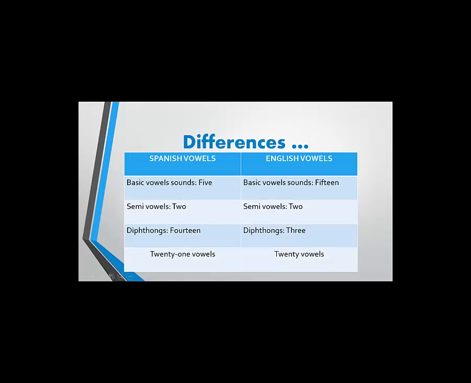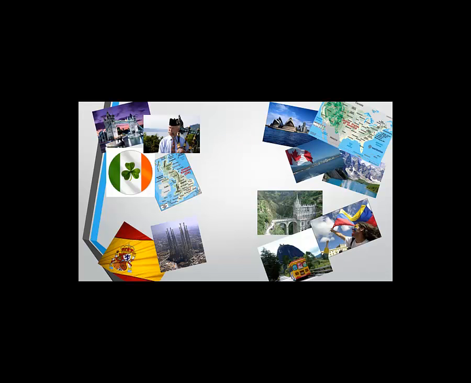And some differences are: in Spanish, there are 21 vowel sounds, 5 basic vowel sounds, 2 semivowels, and 14 diphthongs, in contrast to English that has 20 vowel sounds, 15 basic vowels, 2 semivowels, and 3 diphthongs. In English, the vowel sounds tend to change depending on the geographic place, while in Spanish, the vowel sounds do not change in any place.